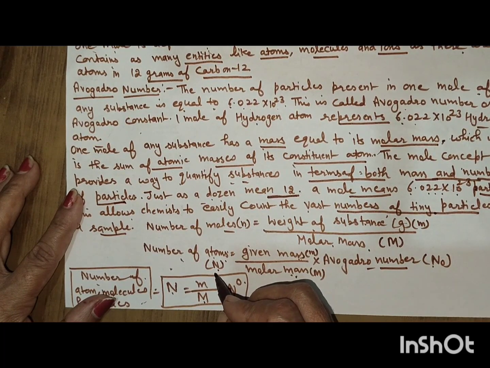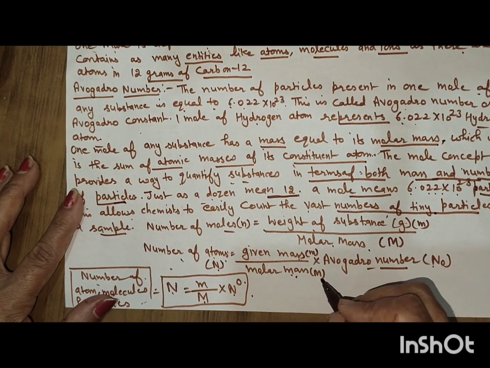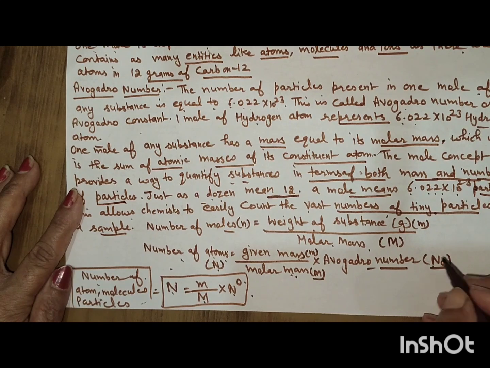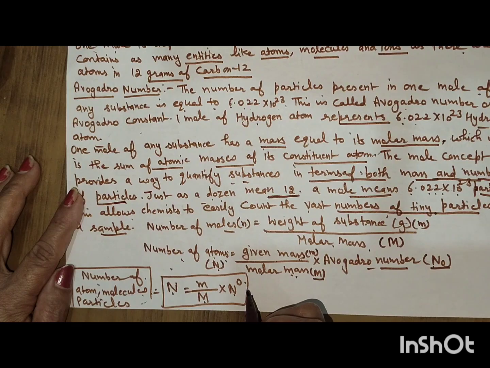Number of atoms is N, given mass is small m, molar mass is capital M and Avogadro number is N0. If we count the number of atoms, molecules, ions or particles, then the formula is N equal to small m by capital M into N0, where N0 is the Avogadro number, which is 6.022 into 10 raised to power 23.